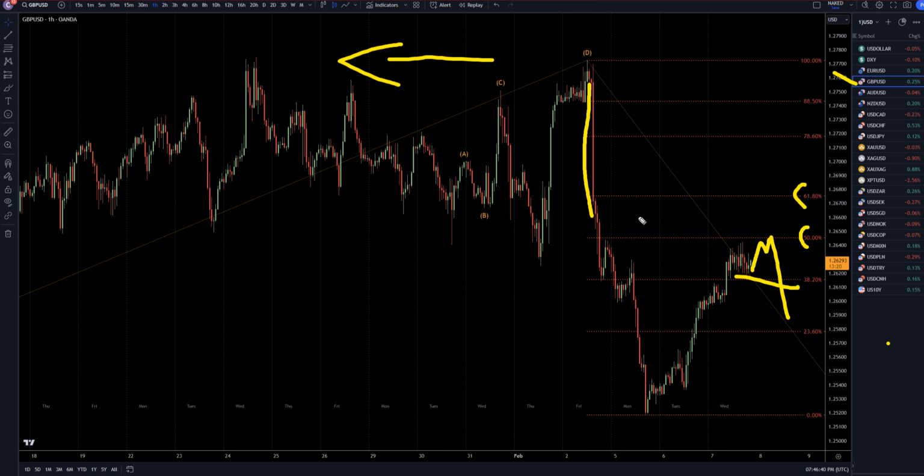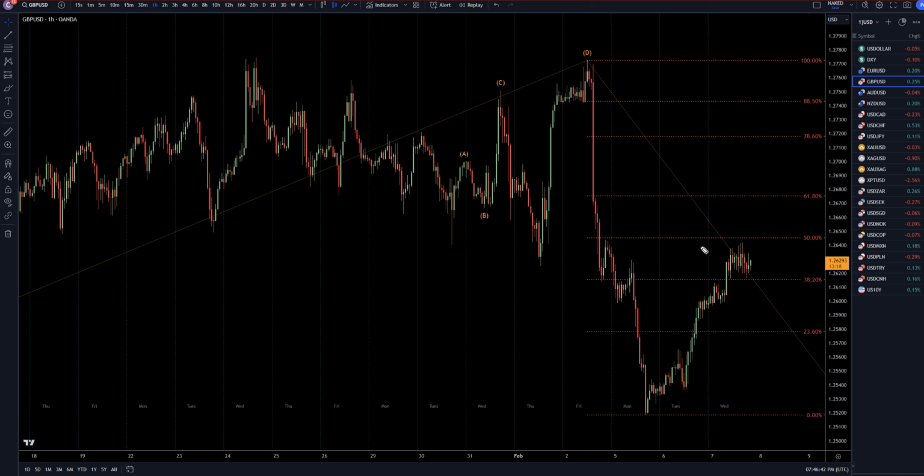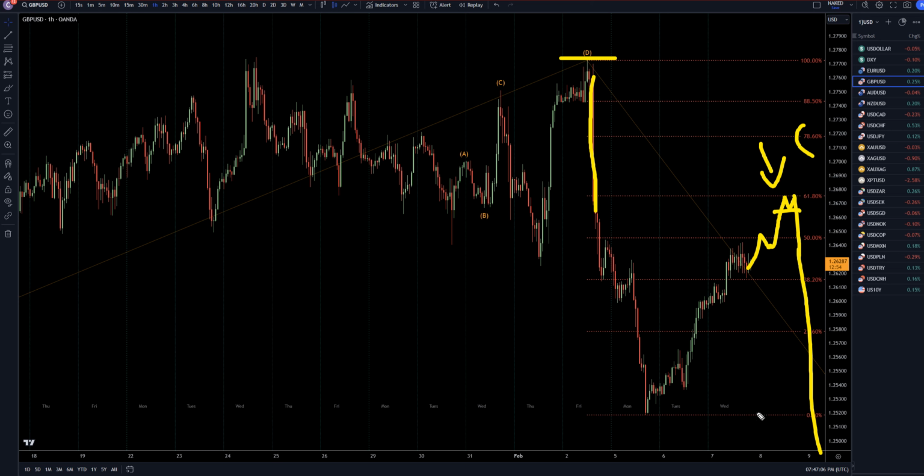I mean, if you do trade below the 1 hour time frame, I definitely would continue to look for longs because it very easily could go up to the 61%, maybe even the 78%, especially with this big liquidity area right here. But if we do get a nice Fibonacci bounce, if we do get a nice break of structure or something like that at one of these Fib levels, I would definitely still take it as a short because I'm not really convinced that this is going to go up and make a new high. I still think there's a very good chance that it will bounce off a Fib level and continue the downtrend.